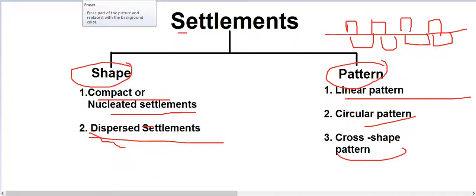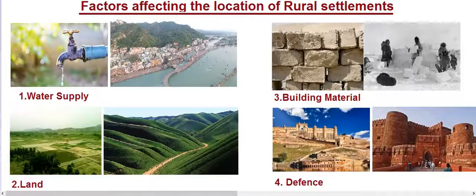Next topic is rural settlement. Rural settlements are mostly closely and directly related to the land, and are dominated by primary activities like agriculture, animal husbandry, and fishing. These are the rural activities, and the settlement size is relatively small compared to urban areas. Urban settlements are much larger as compared to these.